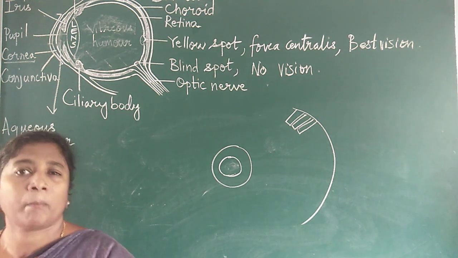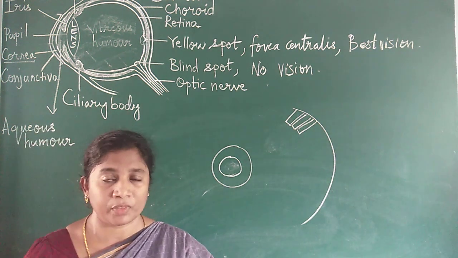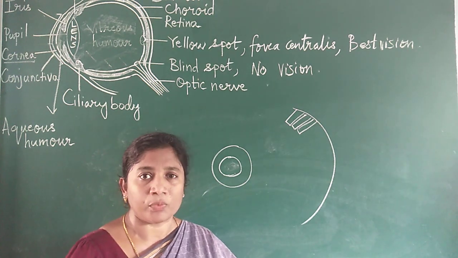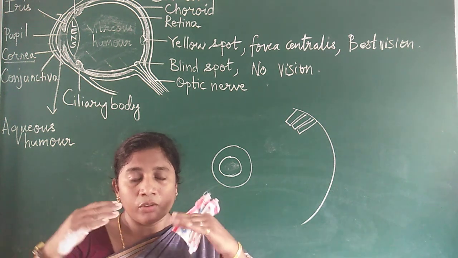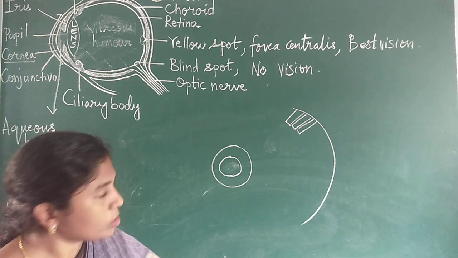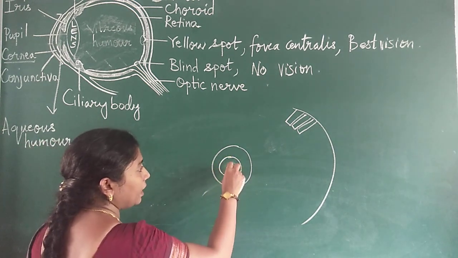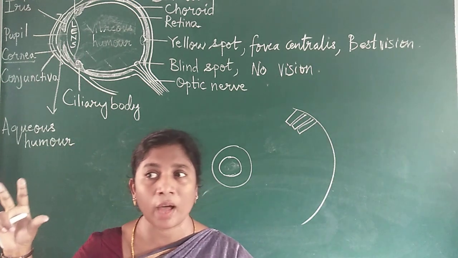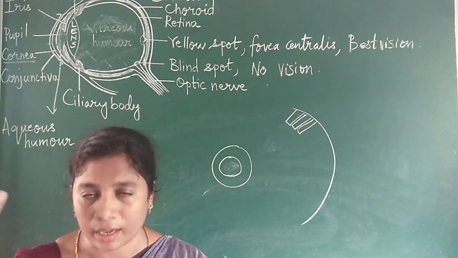The rhodopsin pigment will form then and there, because you came from very bright light into the dark room. So immediately the regeneration of rhodopsin will take place, and also your pupil will try to dilate. It will become bigger in size for you to have a proper vision in the dark.